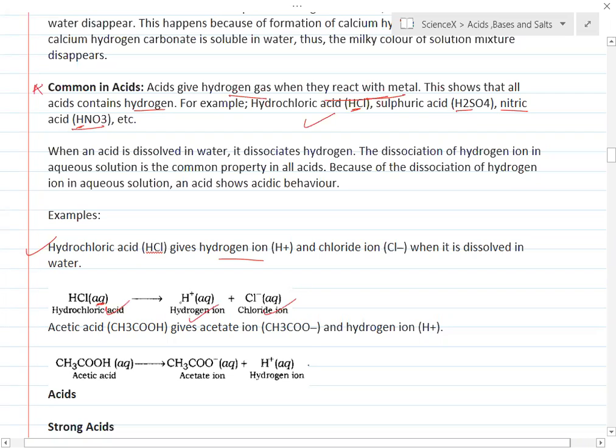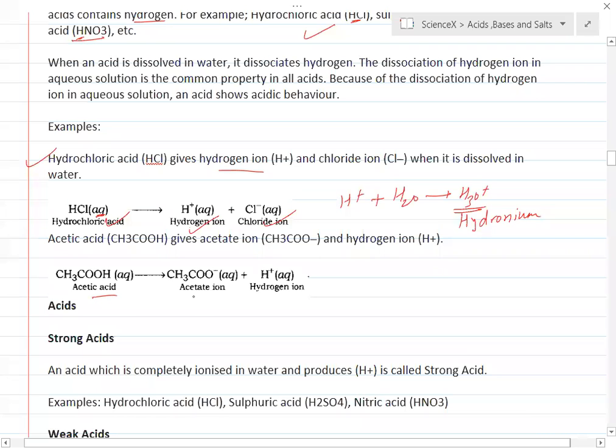As I told you before also, H+ ion is unstable, so it will again react with H2O. It will form H3O+, which is called a hydronium ion. Okay, this is what a hydronium ion is. Similarly, acetic acid gives you what? Acetate ion, CH3COO-, and H+ ion.